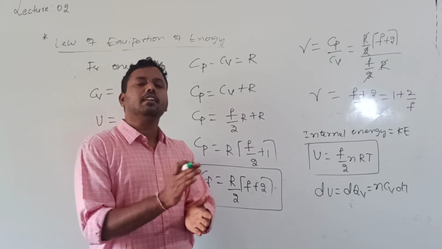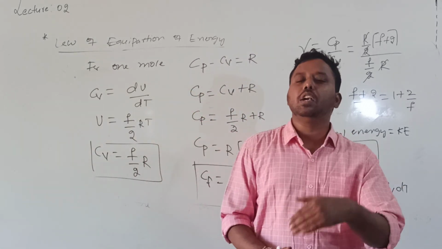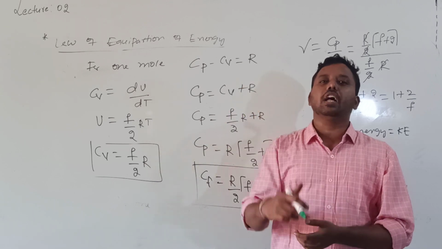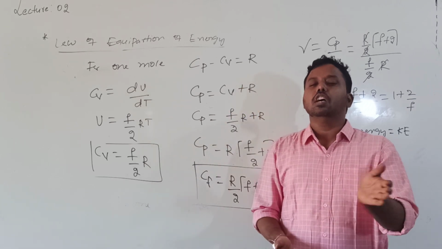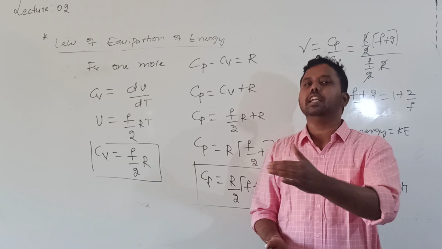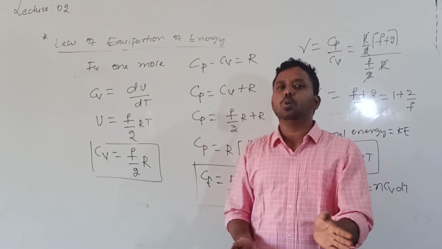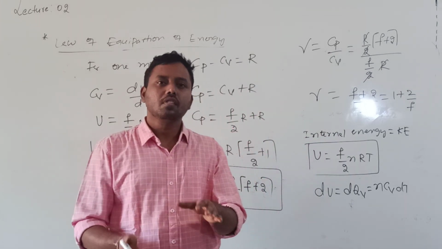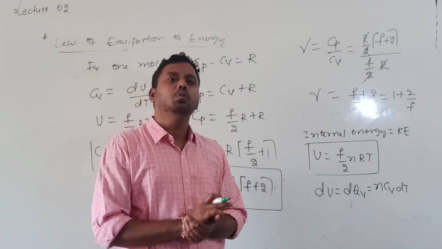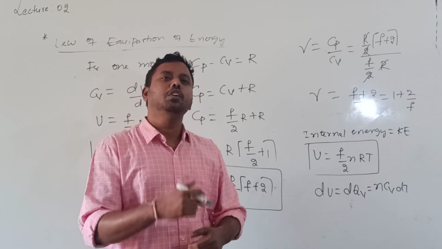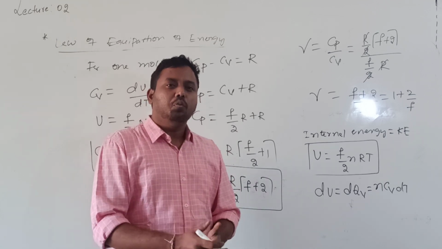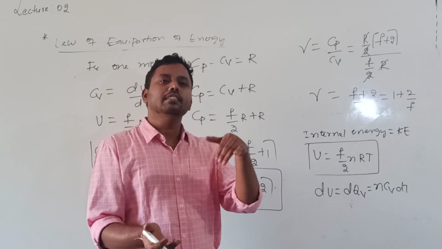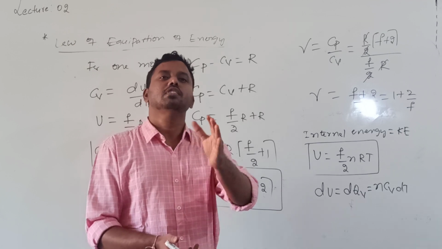When it is a bad conductor, more heat is required to raise the temperature or internal energy, so the work done becomes less. If the specific heat capacity is less, less heat is required to raise the temperature, hence more heat is utilized for doing work. To select a gas for doing more work, we choose the gas having lower specific heat capacity.